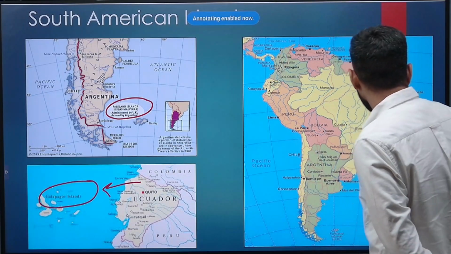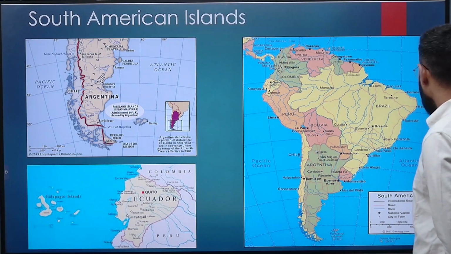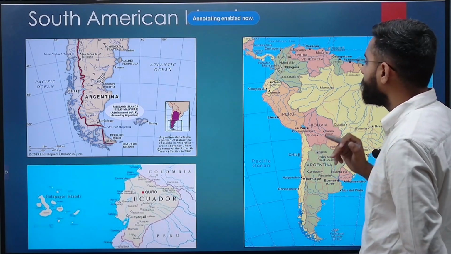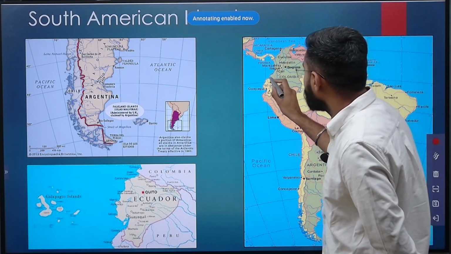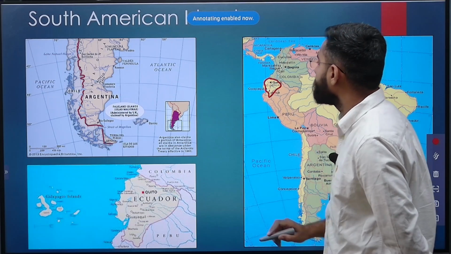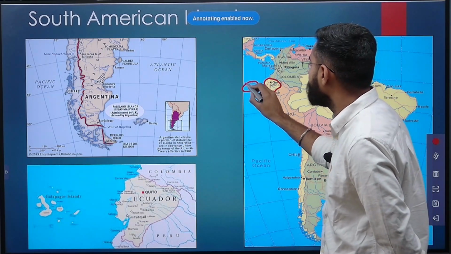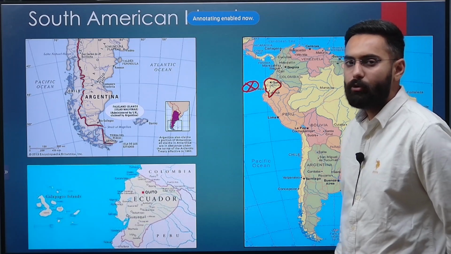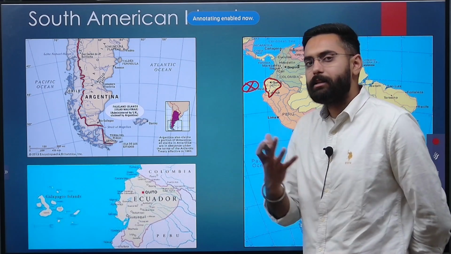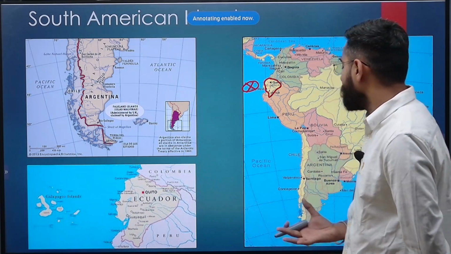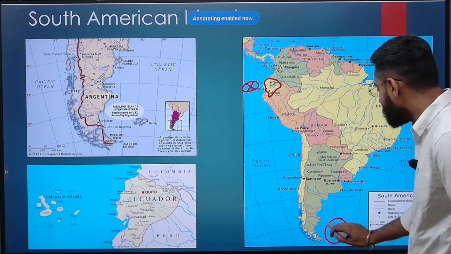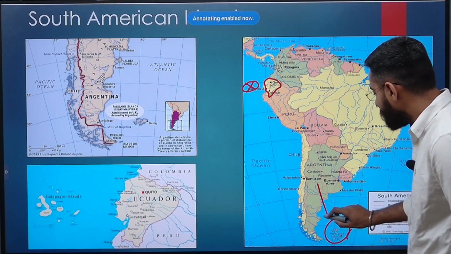So if you look closely at the map of South America, then Ecuador is located somewhere here. This is a country, Ecuador, and here you will see your Galapagos Islands. All right. So it is under the control of Ecuador. Moreover, the islands, that is Falkland Islands, they are located here near your Argentina.